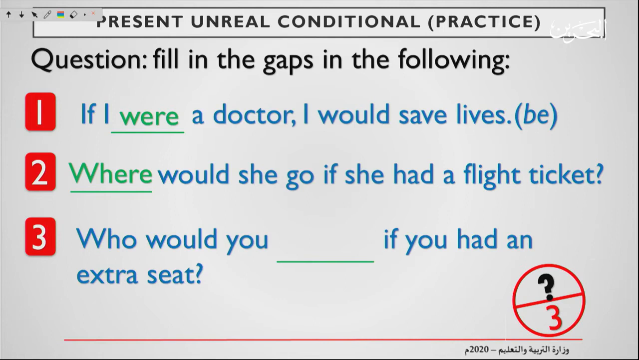Let's check the third one. Who would you gap if you had an extra seat? Question mark. 5 seconds. All right, let's check. The answer is choose. All right. Who would you choose if you had an extra seat? All right. The verb is choose.